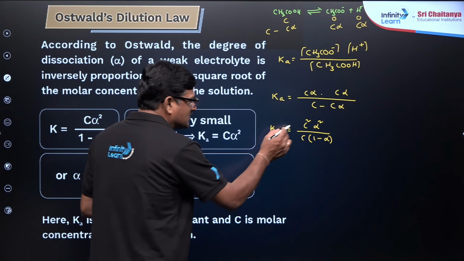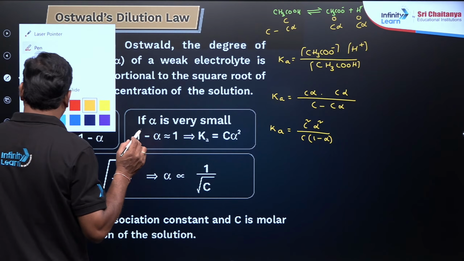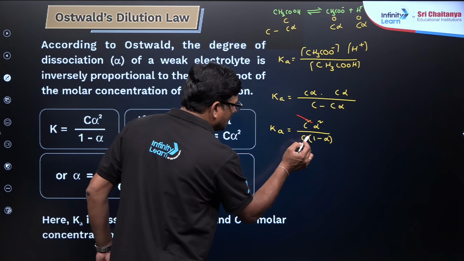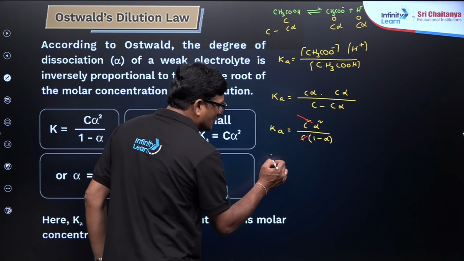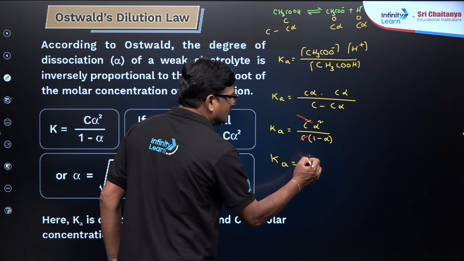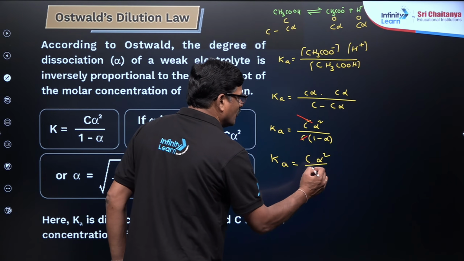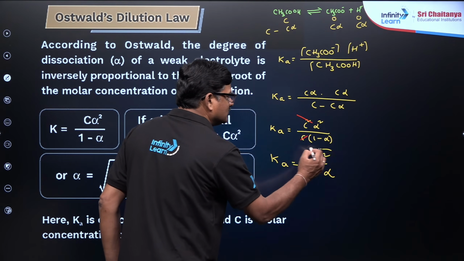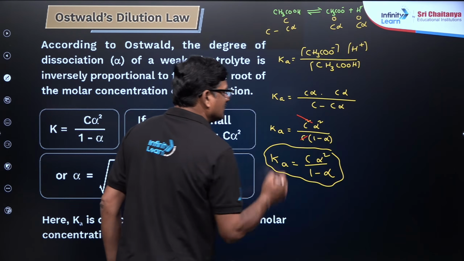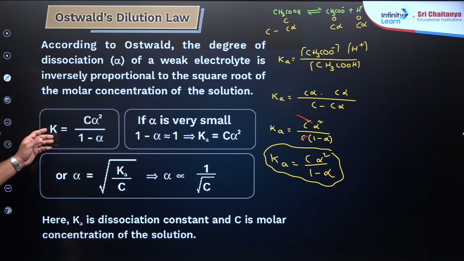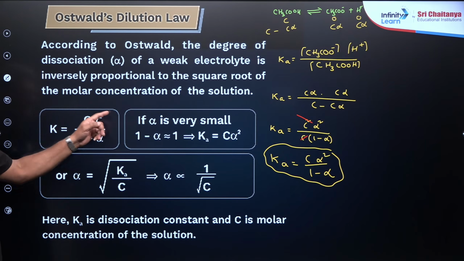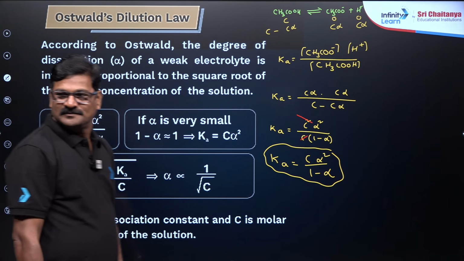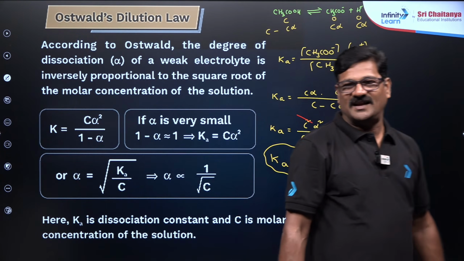Now I just want to cancel this alpha square and this C. You're going to see then Ka is equal to C alpha square by 1 minus alpha. Ka is equal to C alpha square by 1 minus alpha. You understand the meaning of this, right?